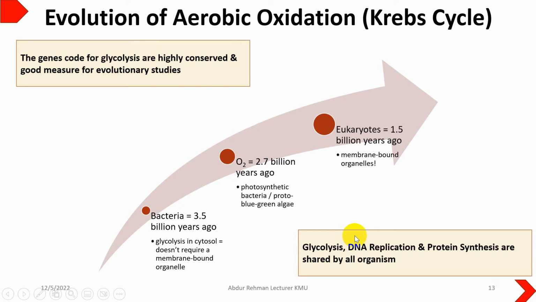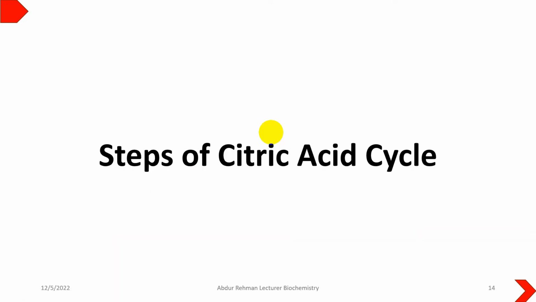Similarly, there are processes you will find in every organism, irrespective of whether it is aerobic or anaerobic, bacteria or eukaryotes. These three processes are glycolysis, DNA replication, and protein synthesis. Now we will discuss the steps of the citric acid cycle.